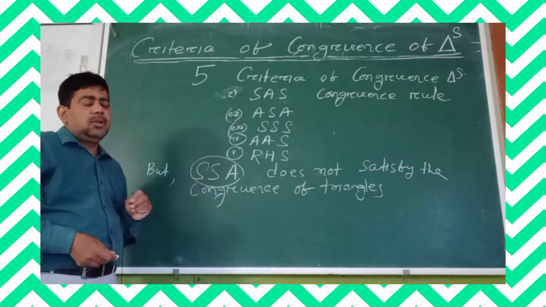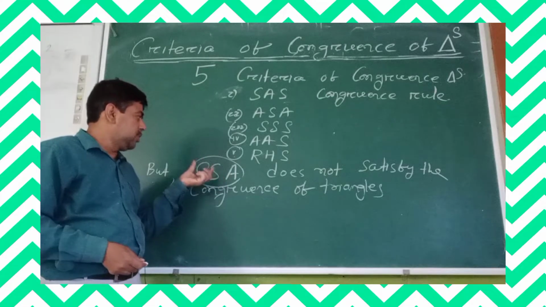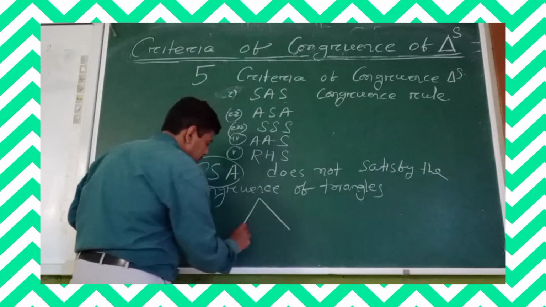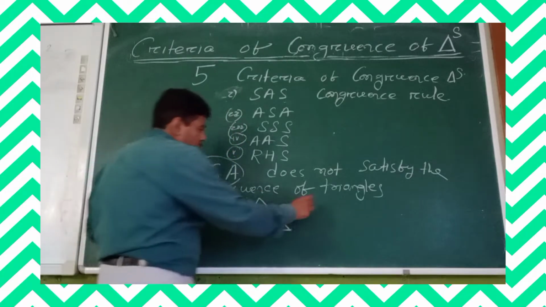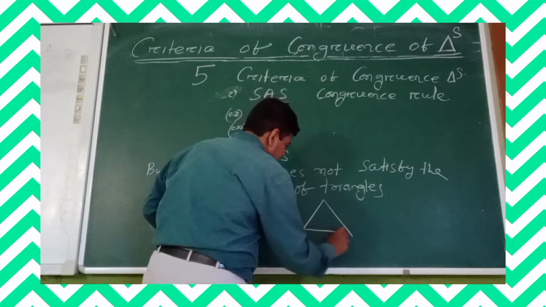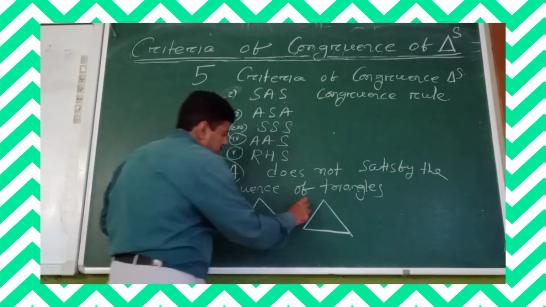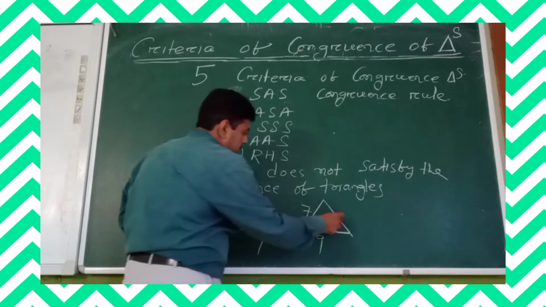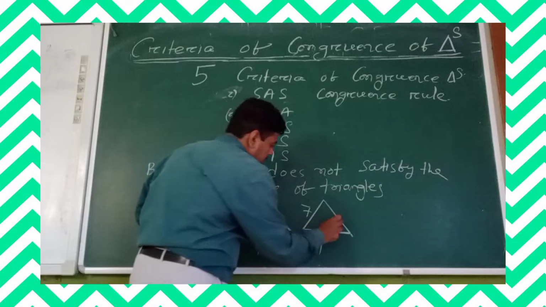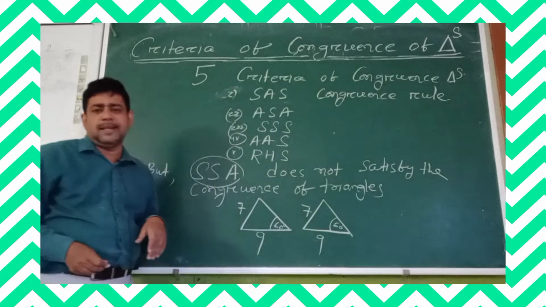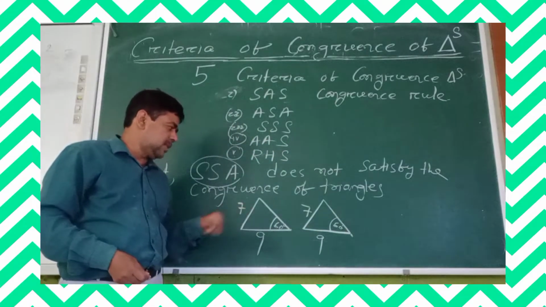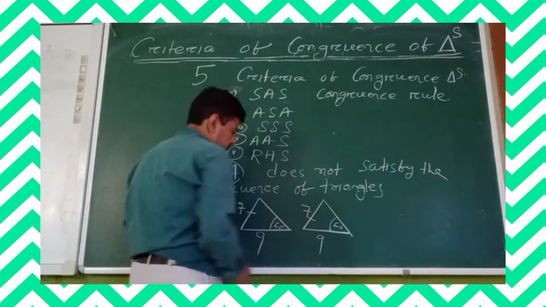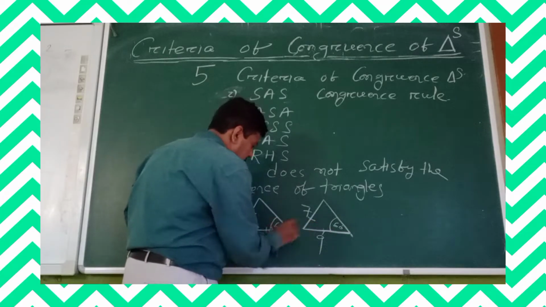Is it clear? Suppose you draw 2 triangles in such a manner that, suppose this is 7 cm, this is 7 cm, this is 9 cm, this is 9 cm, and this angle is 60 degrees and this angle is 60 degrees. You draw 2 triangular figures with these dimensions. You see, this side is equal to this side, this side is equal to this side, and this angle is equal to this angle.